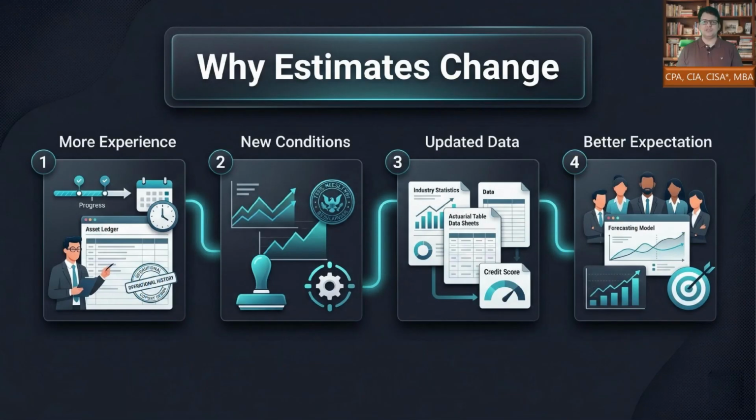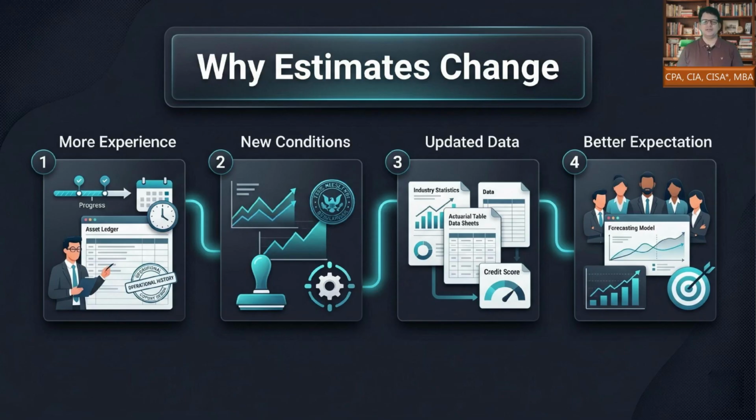Why do estimates change? Because reality keeps sending new evidence. A machine may perform better than expected. Customers may pay slower than expected. Warranty claims may rise after a product issue becomes visible. Market demand may fall and affect inventory recovery. An estimate that was reasonable when made can become outdated later. That does not automatically mean someone made a mistake. It often means management now has better information.